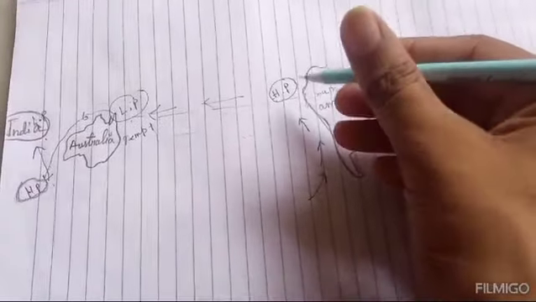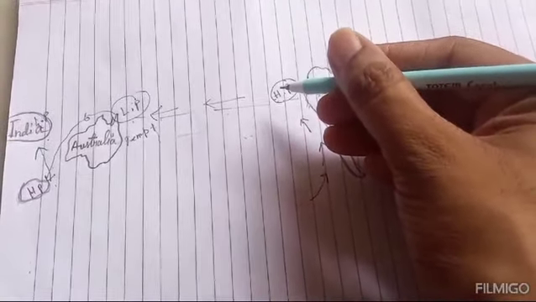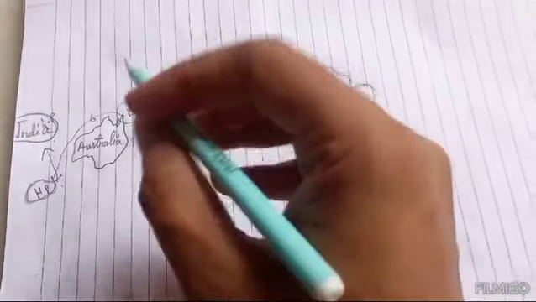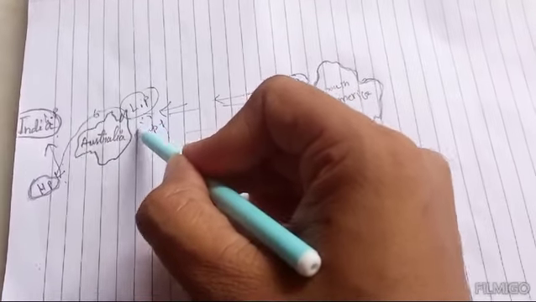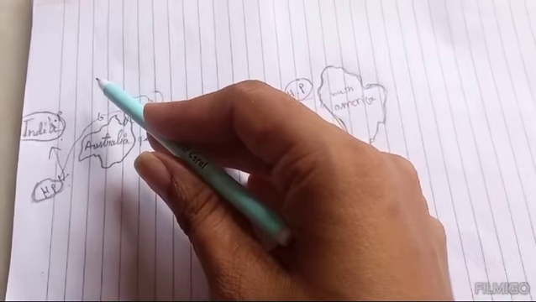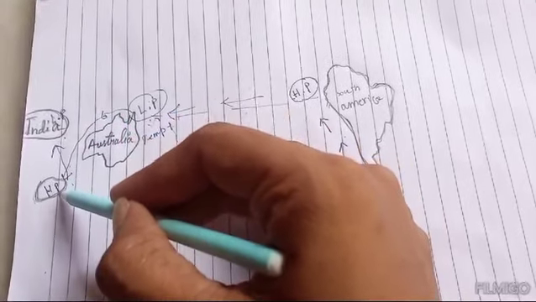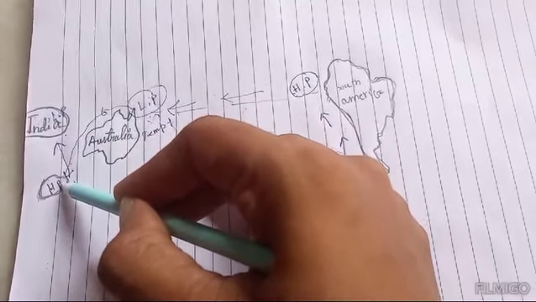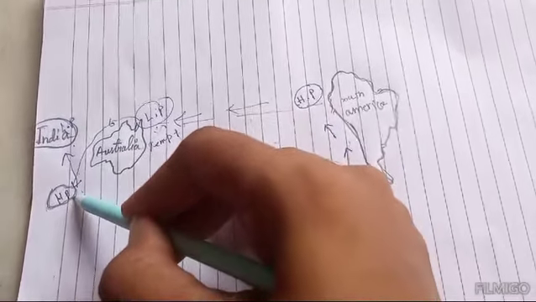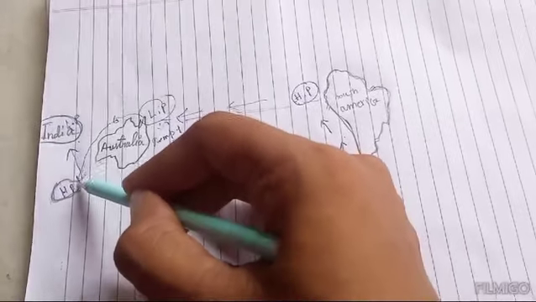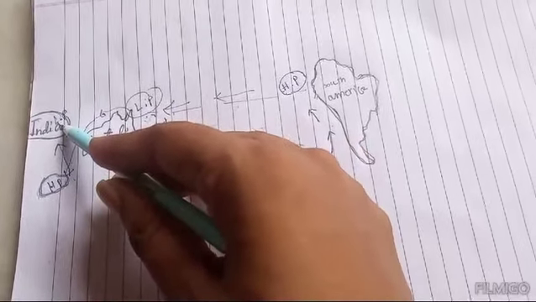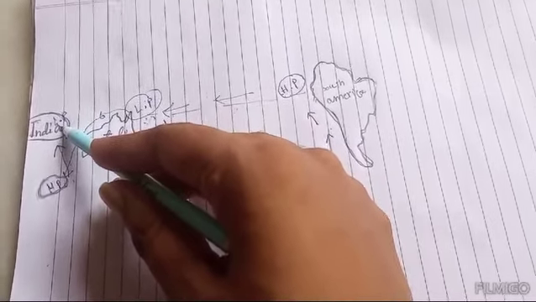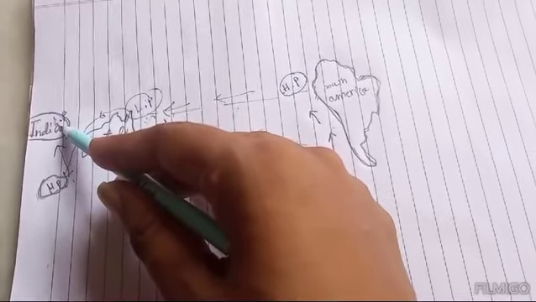But when this high pressure cell becomes much stronger and more active, then the low pressure also becomes much more active. The wind goes up from the low pressure and comes down in larger amounts at the Mascarene Island. Then from the Mascarene Island a huge amount of wind blows towards India, so the rainfall in India will be much greater. This is called La Nina.